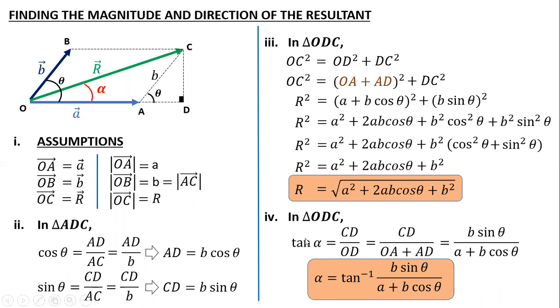So as tan acts on an angle to give you a ratio, tan inverse acts on a ratio to give you an angle. As we say, 2 square is 4, but square root of 4 is 2. So square and square root are inverse functions. If I apply square on 2, the answer is 4. If I take square root of 4, the answer is 2. Similarly, when tan acts on an angle, it gives us a ratio. And when tan inverse acts on a ratio, it gives us an angle. That is called inverse trigonometric functions. Is it clear? Any doubt?